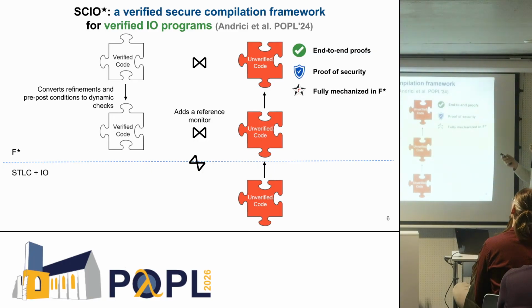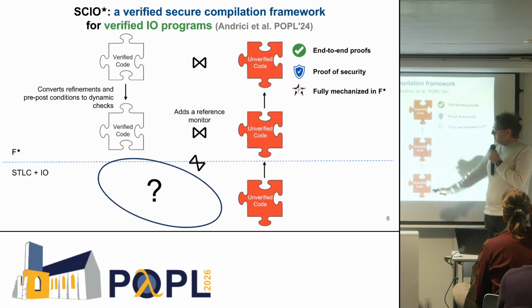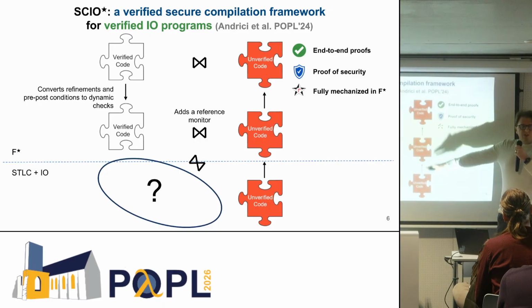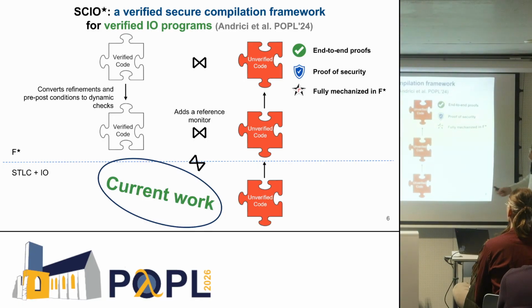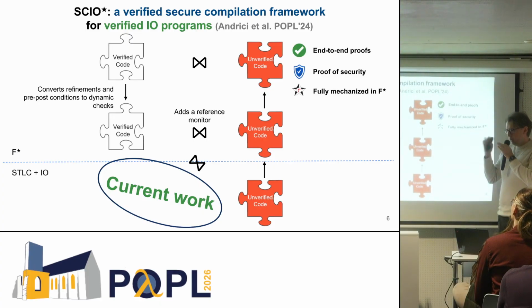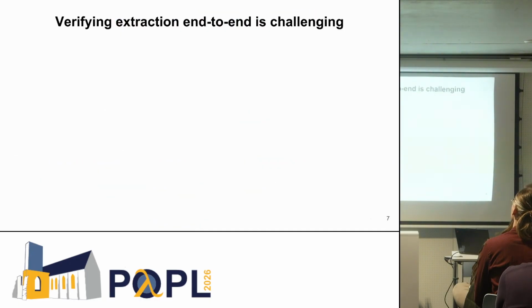Right, so we have the end-to-end proof and the proof of security, but that work is missing exactly this piece at the bottom, extraction from F-star to a mainstream language like OCaml. And this work is addressing that, so we only have to do this bottom part and start from code that doesn't really have refinements and pre- and post conditions at the boundary between verified and unverified code.